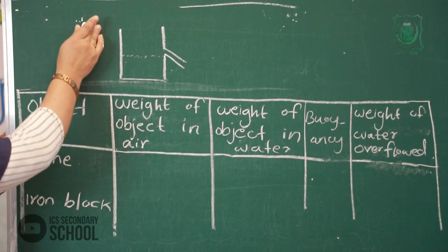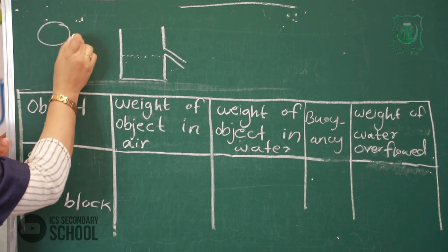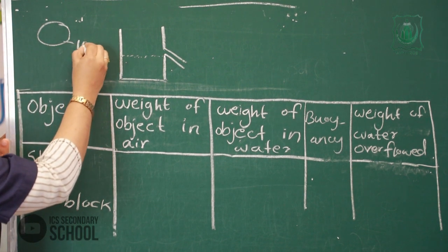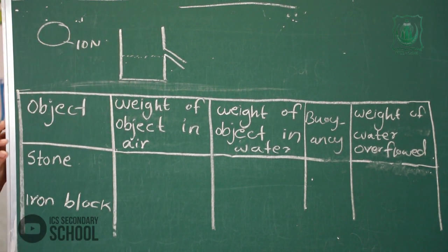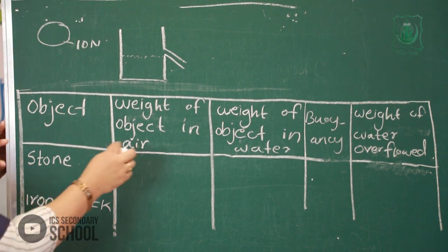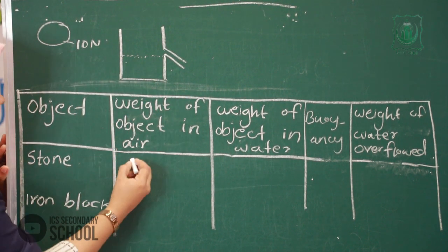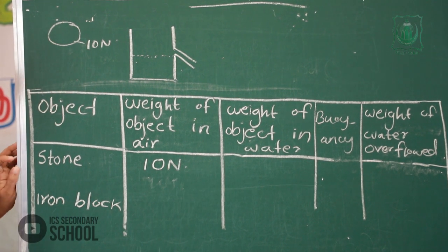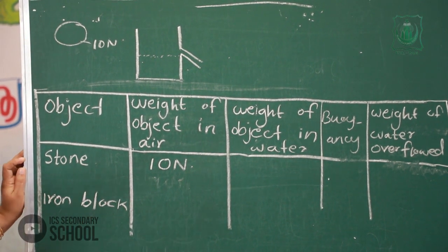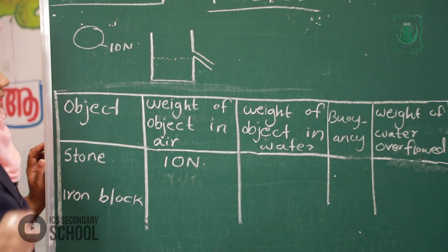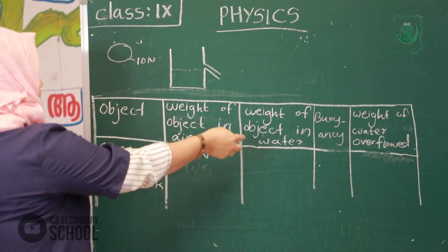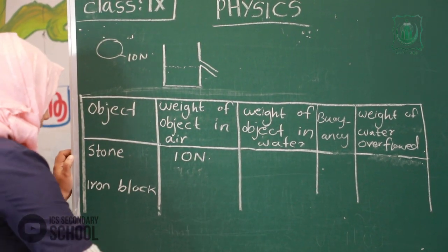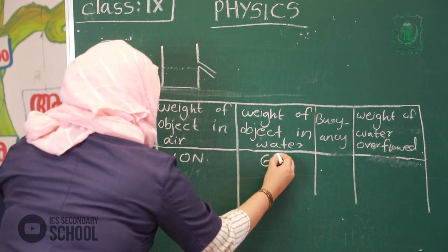I take a stone of weight 10 Newton. So the weight of stone in air is 10 Newton. Then the weight of object in water, I get 6 Newton.